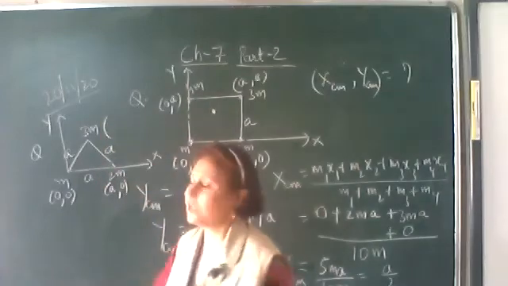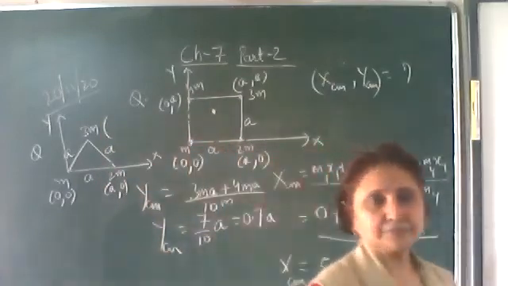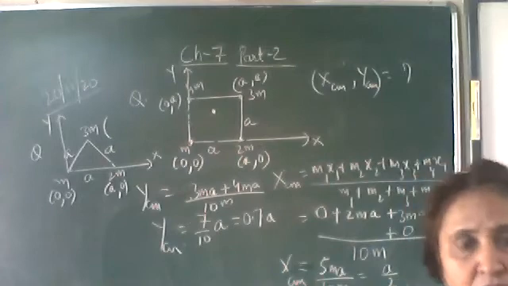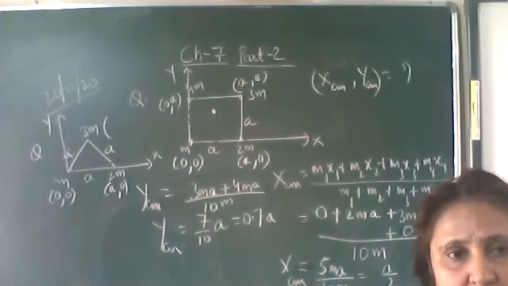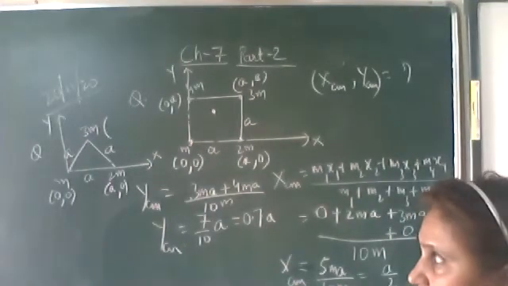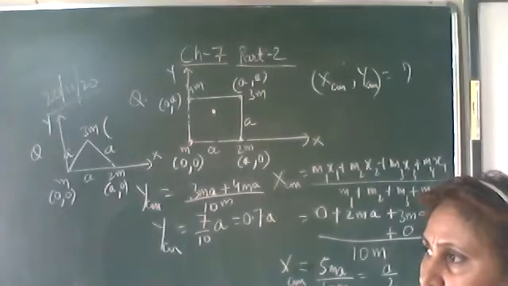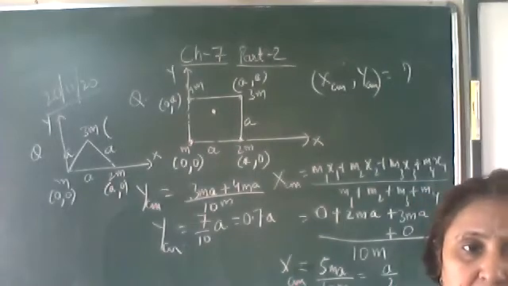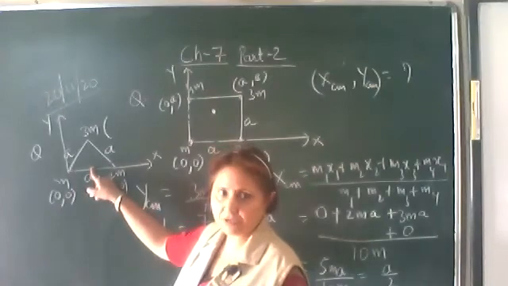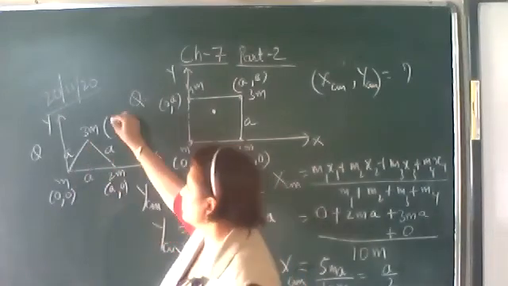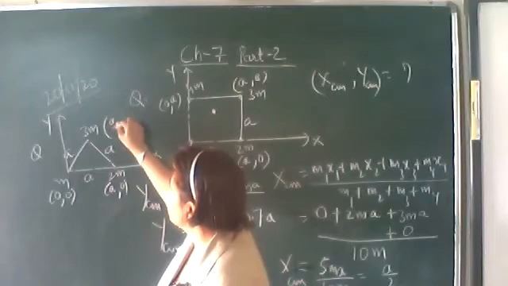What are the coordinates of 3M? What is the X coordinate and Y coordinate? Find out and then let me know. X coordinate. As it is an equilateral triangle, it will be a by 2.